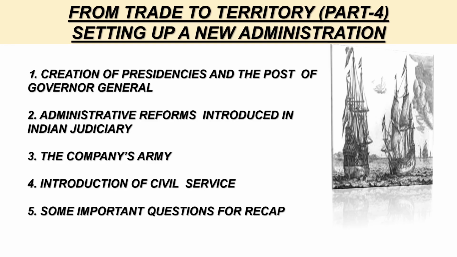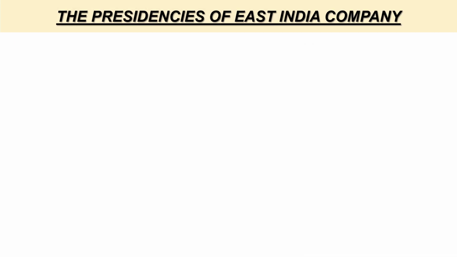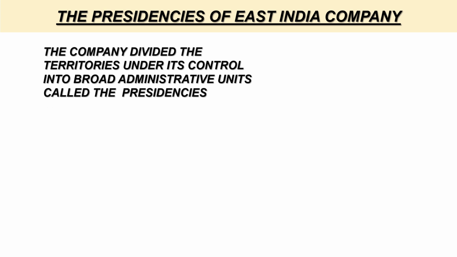For recap: the Presidencies of East India Company. The company divided the territories under its control into broad administrative units called the Presidencies. So the question is, why East India Company had divided its territories into presidencies? They did so because it allowed the company to divide its territories into manageable units with local leadership. Moreover, this also helped in managing the resources, collecting revenue, and maintaining law and order.